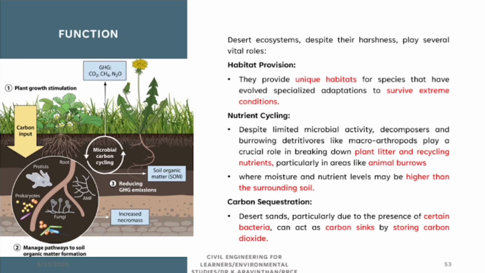Nutrient cycling. What are the nutrients I have told you? Carbon. Why does desert have much higher nutrients? Do they store carbon? Have you heard about carbon storing bacteria? There are certain bacteria that store carbon dioxide. In a city, you have more carbon dioxide, CO2, and there are particular bacteria which consume that CO2 and then they will be living in the soil. So from here, the dead plants will be taken to carbon storage.